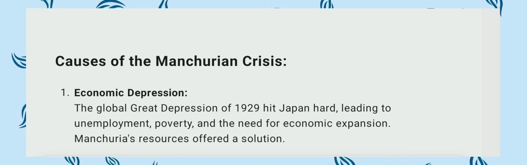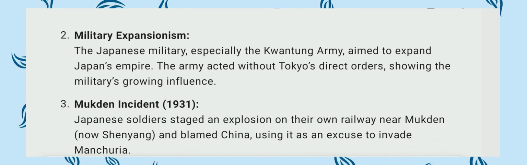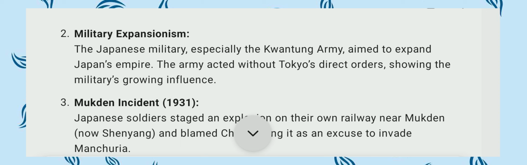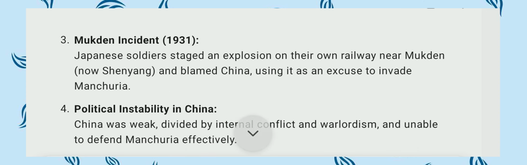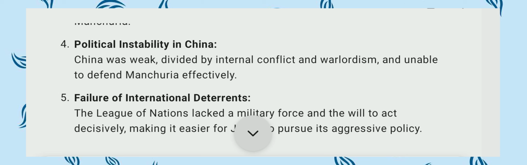Firstly, we see the causes in short points, then I will briefly discuss them. Let's start. The causes of the Manchurian crisis: one, the economic depression; two, the military expansion; three, the Mukden incident in 1931; four, the political instability in China; five, the failure of international defense, that is, the failure of the League of Nations.